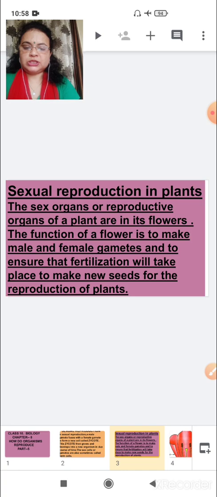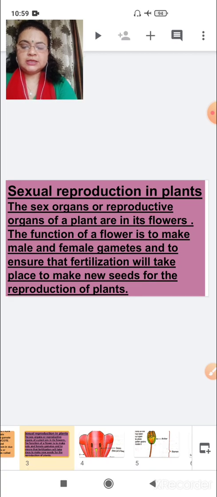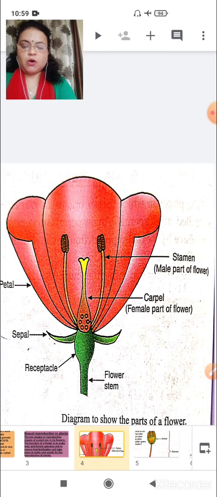Okay, this procedure is fertilization, and the procedure of fertilization ensures that in plants new seeds are made for the reproduction of plants. So let us start with sexual reproduction in plants, which is in its flowers. First of all, we will see some diagram of flower.